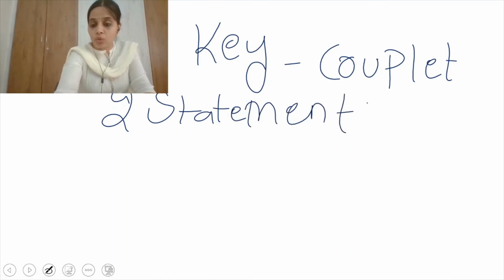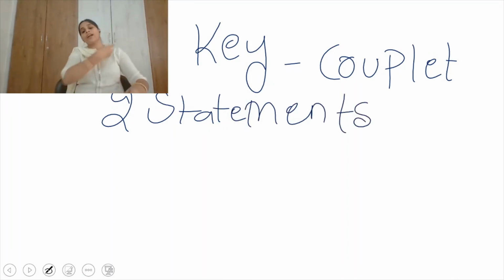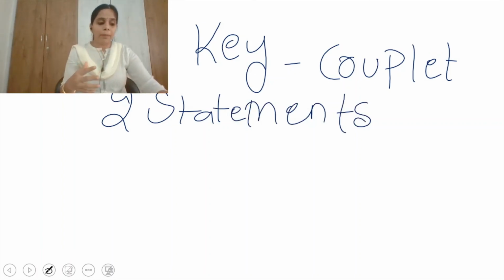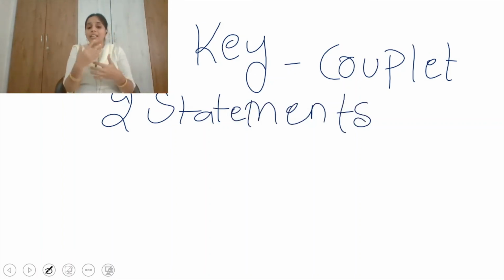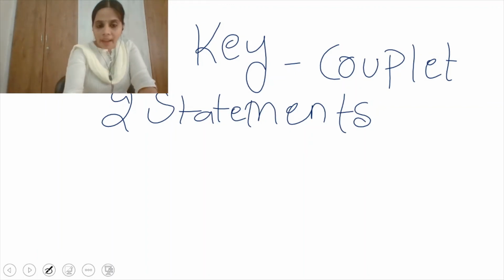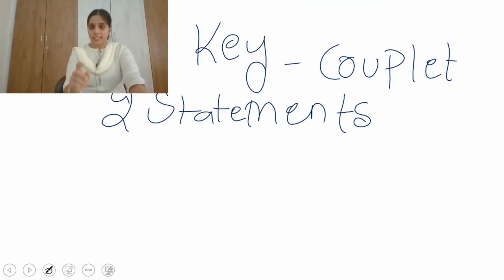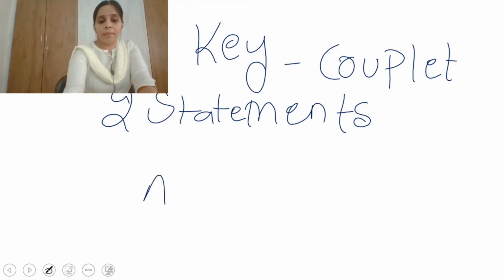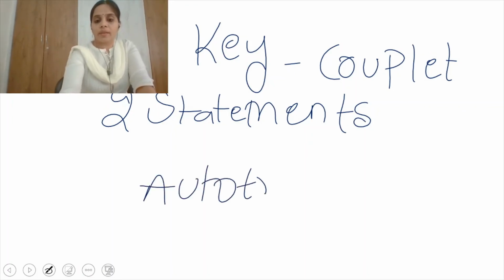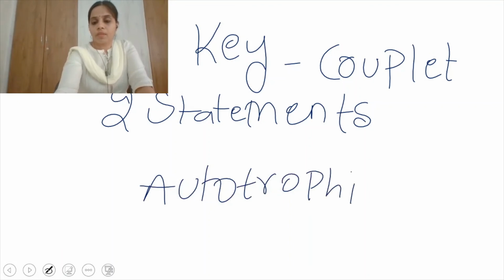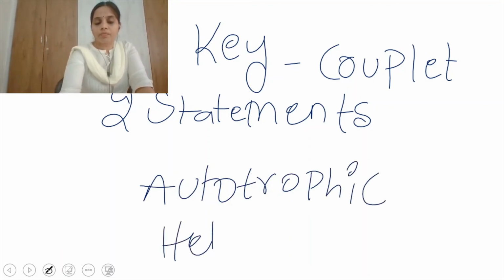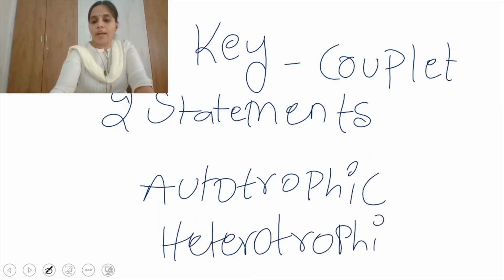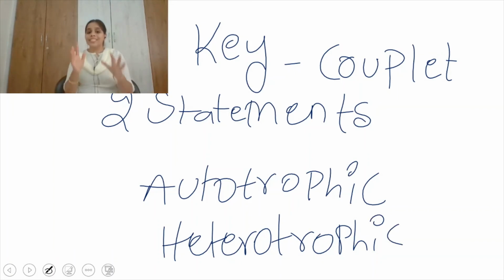They contain two statements, and the two statements are in contradiction, exactly opposite. For example, I'm writing here a key which contains two statements: autotrophic, heterotrophic. So this is a key, containing two statements, and the two statements are exactly opposite to each other.